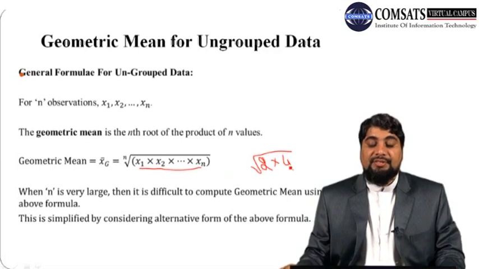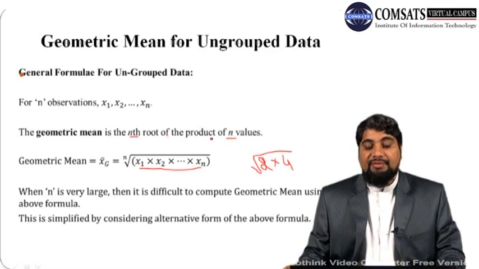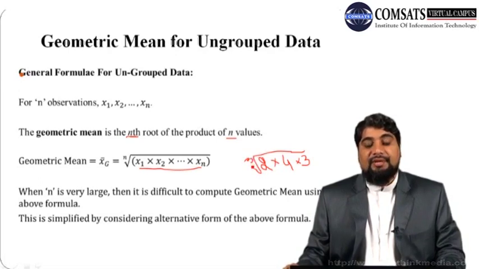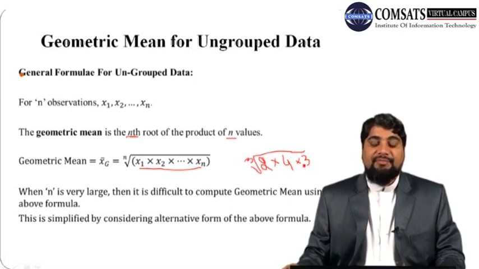So, the product of the numbers and their nth root. If we have n values, we need to take the nth root. But if we have two values, we need to take the square root. And if we have another number, suppose 3, then we are interested in finding the geometric mean of these three numbers. In that case, we need to calculate the third root, also called the cube root. So 2 multiply 4 multiply 3 and then take the cube root of this product.